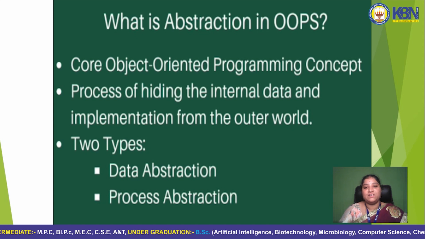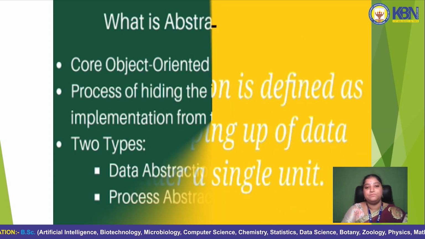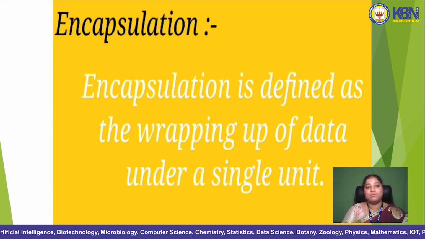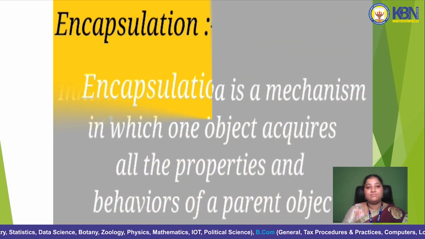There are two types: data abstraction and process abstraction. Now let's discuss encapsulation. Encapsulation is wrapping up of the data under a single unit, that is classes. Both classes and objects come under this encapsulation.